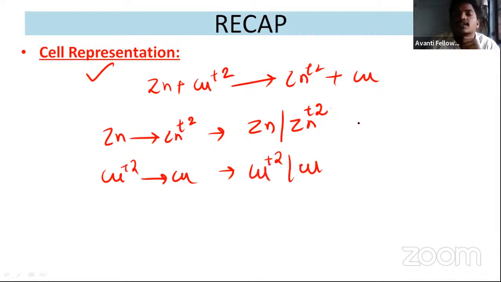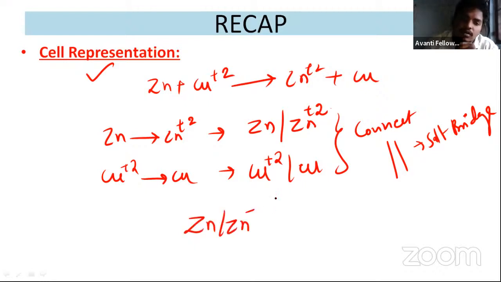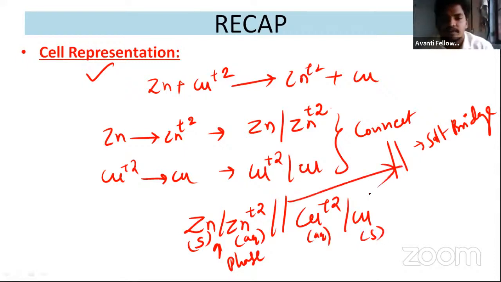To connect these two, I am using two lines. These two lines indicate the salt bridge. How does it look exactly? Zn, Zn2+, salt bridge, Cu2+, Cu. The single line indicates the phase difference: this is the solid phase, this is the aqueous phase, this is the aqueous phase, and this is the solid phase. And here is the salt bridge. So this is the cell representation.